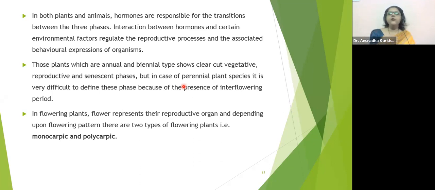Sometimes during a particular time period, the hormonal control is not balanced, especially in females. The estrogen and progesterone hormone control is not balanced. In that case, the female sometimes feels very irritable. She may become very short tempered, with mood swings. All these things are experienced because of hormonal imbalances. So hormones play a very important role in the behavioral expression of the organism.